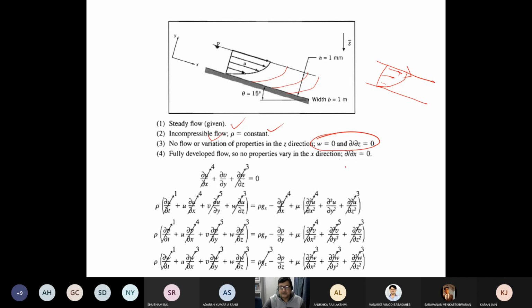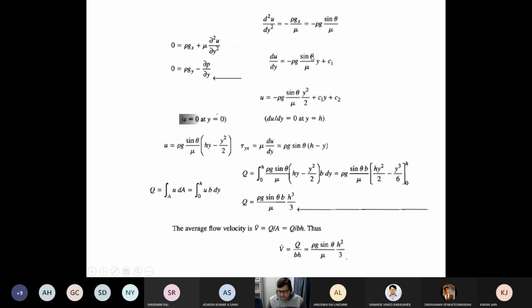Right. So in that sort of situation, you can write del x to be 0. So del x to be 0, this is 0 from 4. This is 0 from 3. So del v by del y equal to 0. That is obvious from this equation. Correct. Now you will see these three are 0 from 1. Del u by del x is 0 because del x is 0, fully developed flow. Del v by del y is equal to 0, perhaps coming from 5, v equal to 0, that is 5, right? And w is equal to 0, that is 3. So in that process, if I just knock off everything, what will the simple equation be?